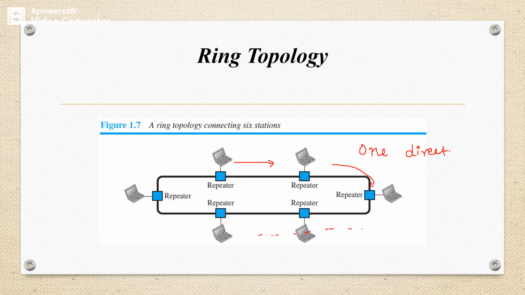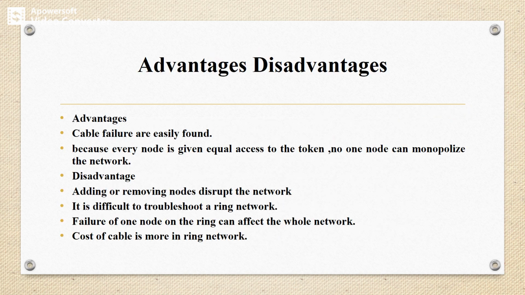The ring is an active network, but termination is not required. Here it is not a passive one, that means it is an active network. Termination is not required.